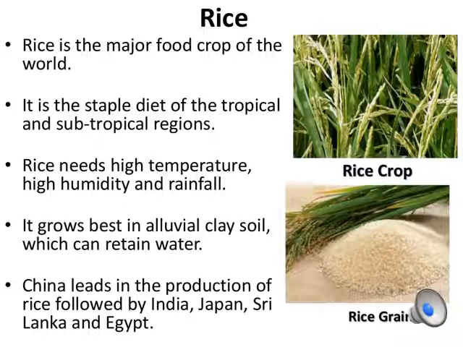China is the leading producer of rice, followed by India, which together account for half of the world's total rice production. Japan, Sri Lanka, Egypt, and Bangladesh are other major producers of rice. Apart from them, in West Bengal and Bangladesh, due to the favorable climatic conditions, 2 to 3 crops are grown in the year.